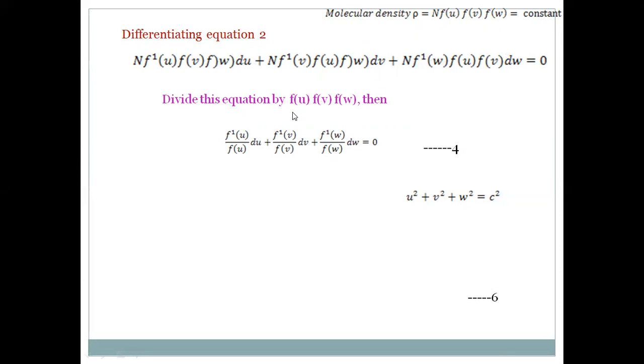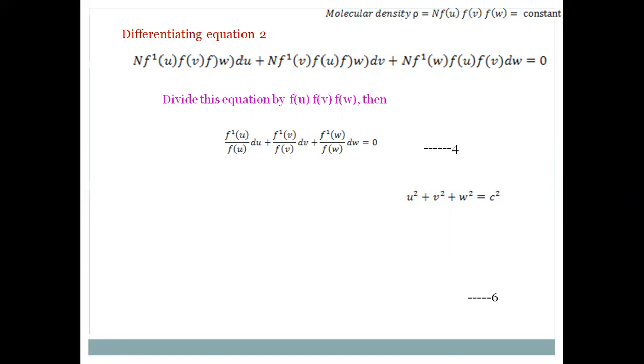In the first term, f of v and f of w cancel each other, leaving f dash of u by f of u du. In the second term, f of u and f of w cancel, leaving f dash of v dv by f of v. In the third term, f of u and f of v cancel, leaving f dash of w by f of w dw, and this is equal to 0. That is taken as equation 4.